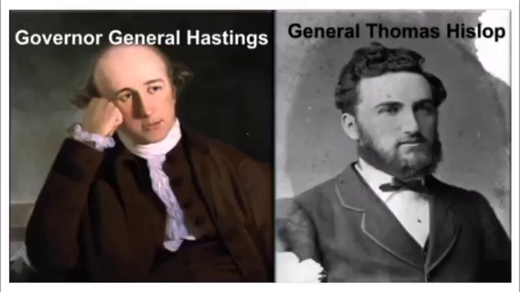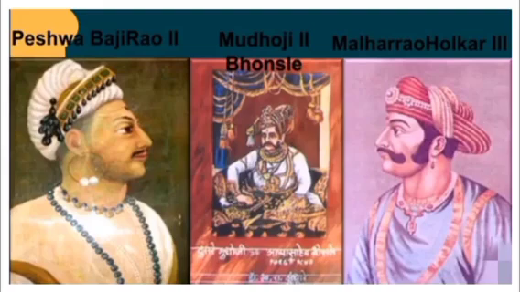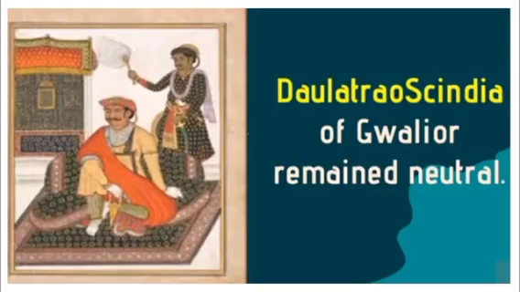In this, Governor General Hastings was supported by General Thomas Hislop. Then Peshwa Baji Rao II, Mudhoji II Bhonsle, and Malhar Rao Holkar III of Indore formed an alliance against the British. Daulat Rao Scindia of Gwalior remained neutral in this war because he didn't participate in the Third Anglo-Maratha War.